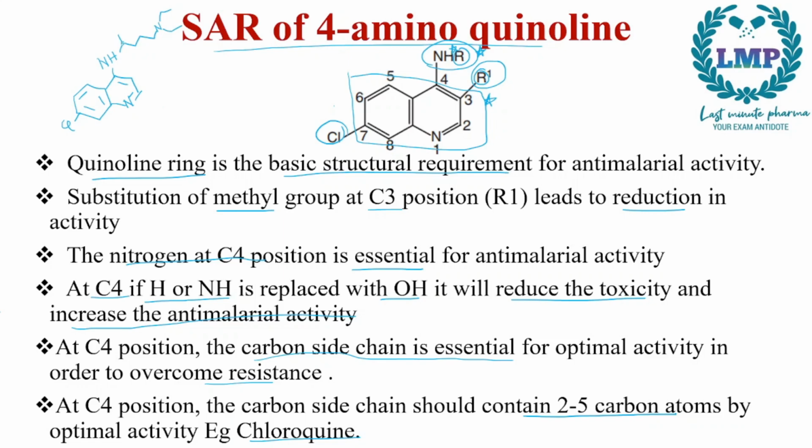So how many carbons? 1, 2, 3, 4, and then we have this carbon also, so 5. So we need 2 to 5 carbon atoms for optimal activity, as we see right here in chloroquine.